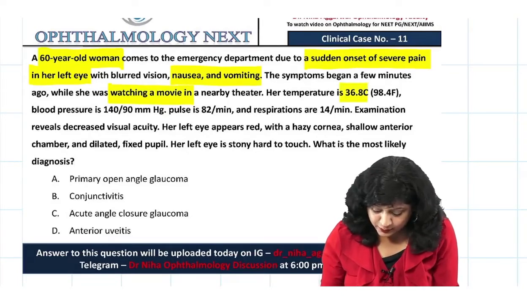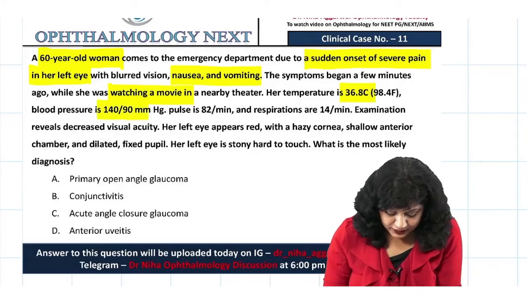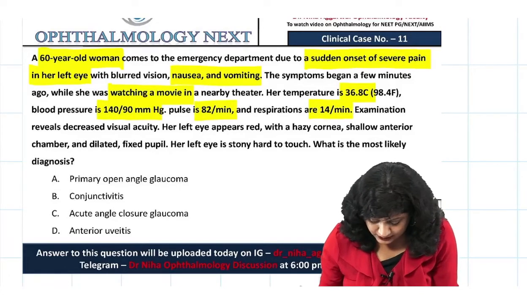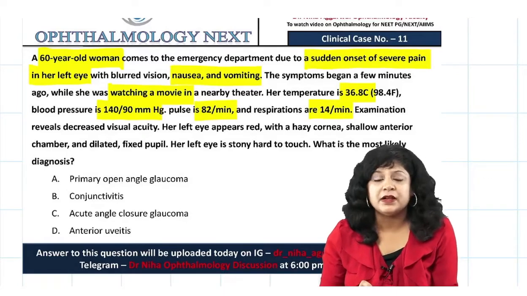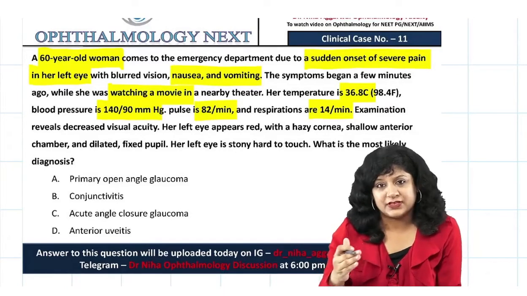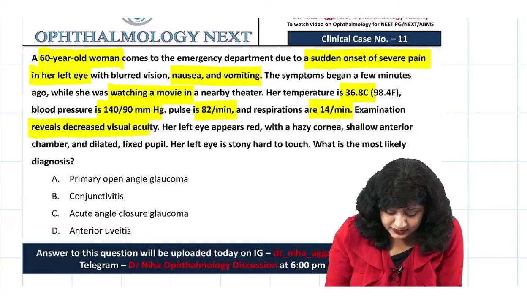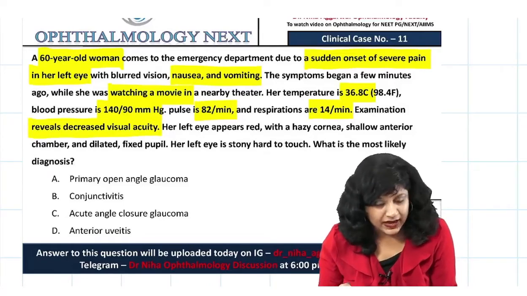Temperature is 36.8, BP 140 by 90, pulse 82 and respiration 14 per minute. So it's grossly normal. Some amount of hypertension is there. Examination shows, so it has confirmed that there is a decreased visual acuity.